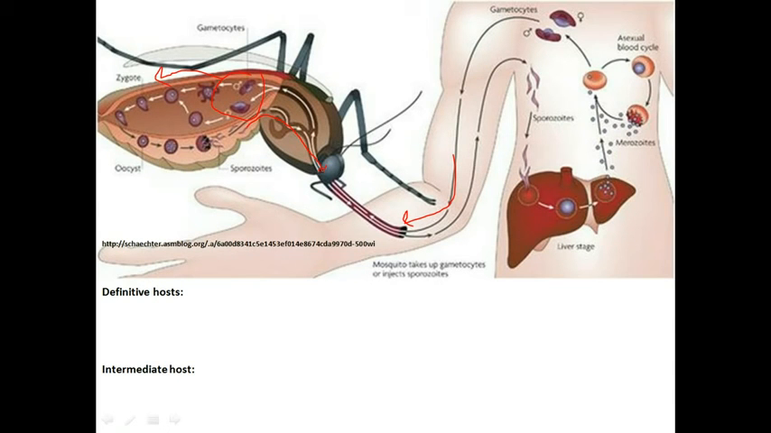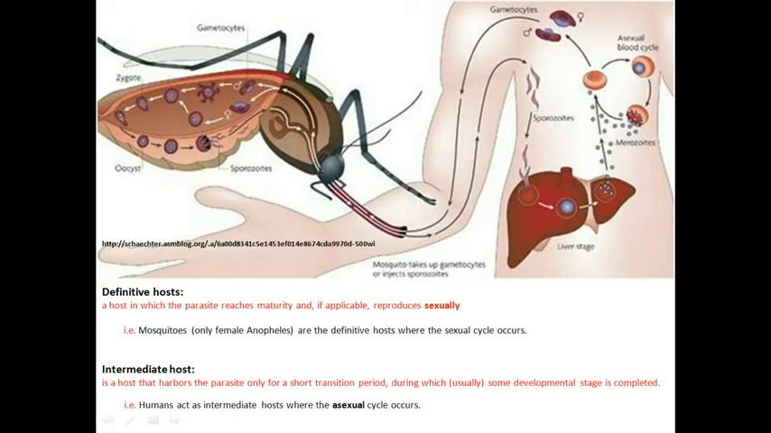So remember I told you the definition of a definitive host and that of an intermediate host. A definitive host is a host in which the parasite reaches maturity and reproduces sexually. So in this case, it's the mosquito. The intermediate host is the one that harbors the parasite. It's needed, but it's short term. The organism usually undergoes an asexual form of reproduction, and it's this form that is needed to complete the whole life cycle.